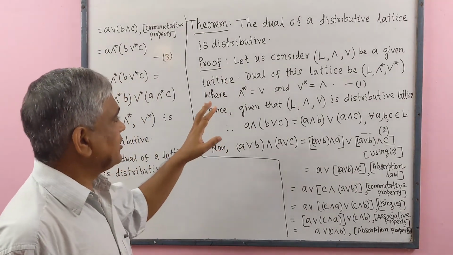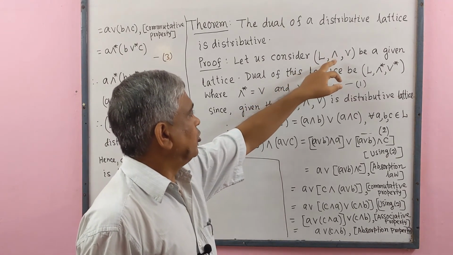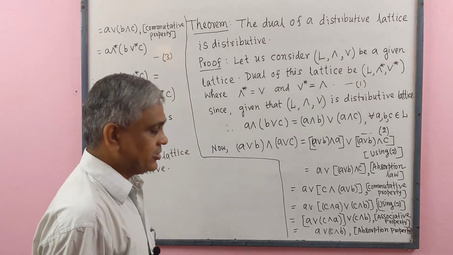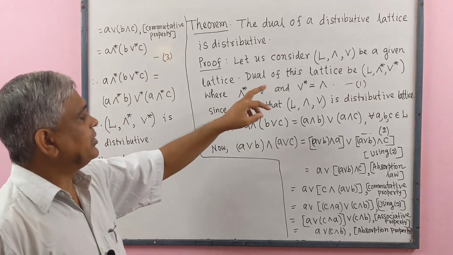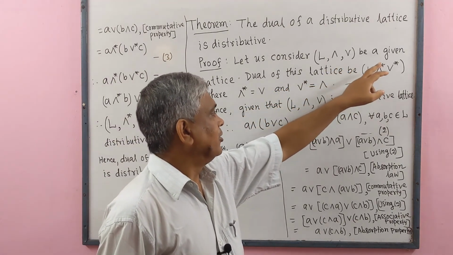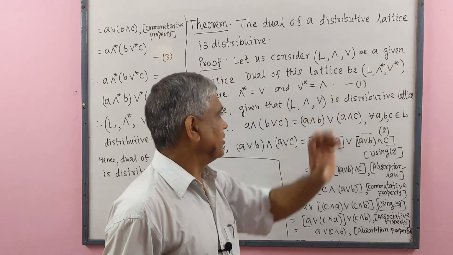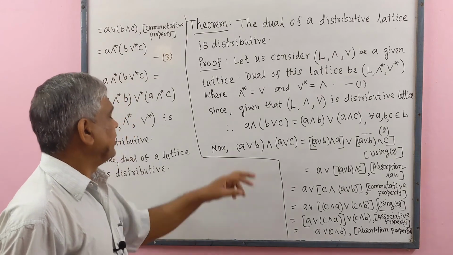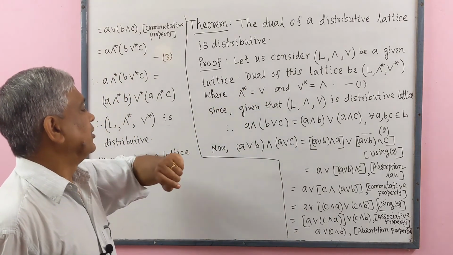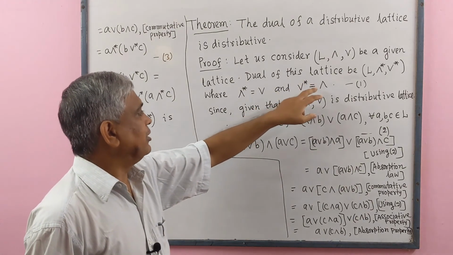Proof. Let us consider L with operations meet and join be a given lattice. The dual of this lattice be L with meet star and join star, where meet star equals join and join star equals meet.